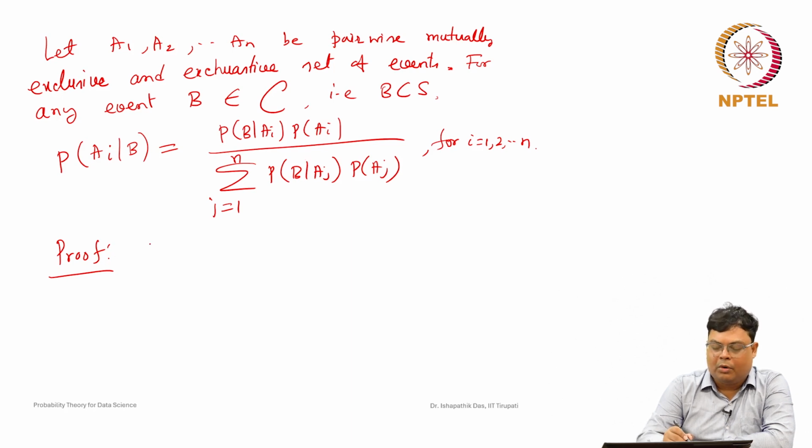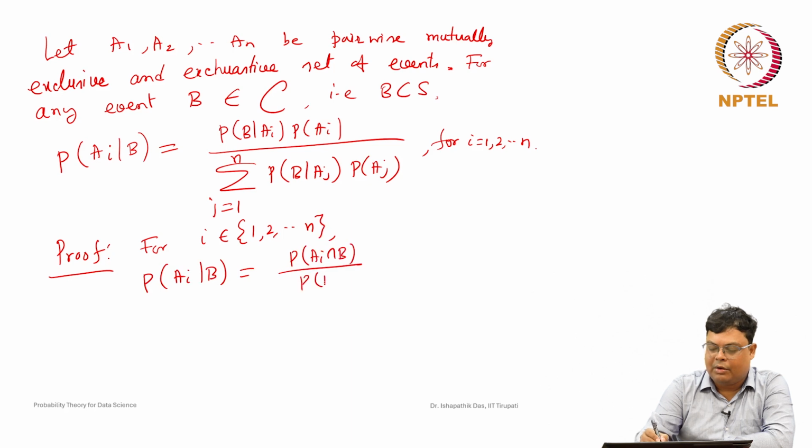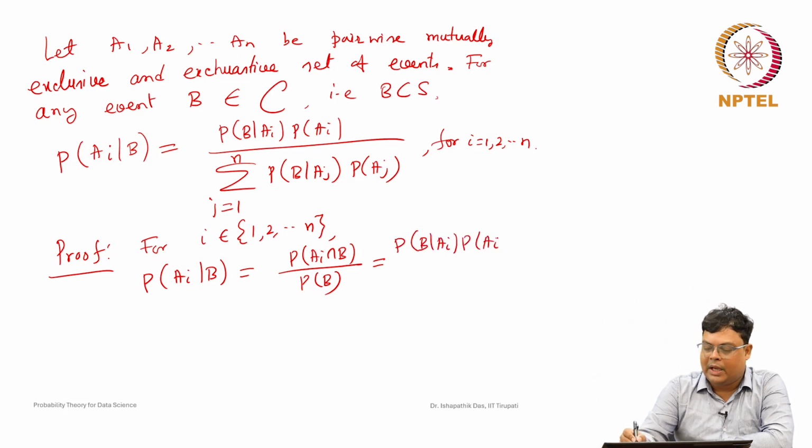Now, fixing i belongs to 1 to n, probability of ai given B can be represented as probability of ai intersection B by probability of B, by the definition of conditional probability, assuming that probability of B is not equal to 0. This can be represented as probability of B given ai into probability of ai by probability of B.